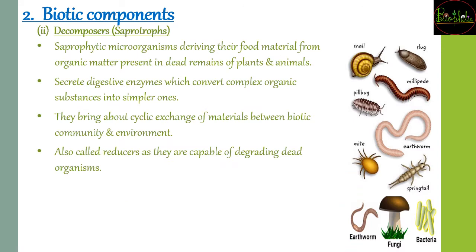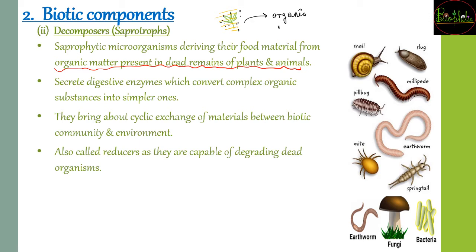The third we see is the decomposers, also called saprotrophs. These decomposers or saprotrophic organisms are going to derive their food material from the organic matter present in the dead remains of plants and animals. Now understand, when our plant material was growing, maybe rain came, a storm came, and this plant material died and was buried in the soil. As soon as it is buried in the soil, who will act on it? Decomposers will act on it, and decomposers will convert it into organic matter.